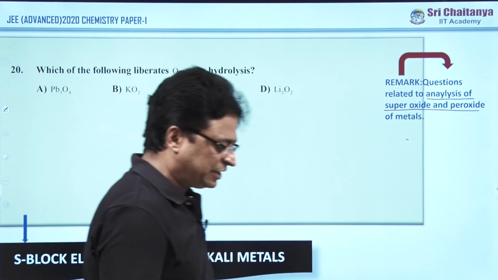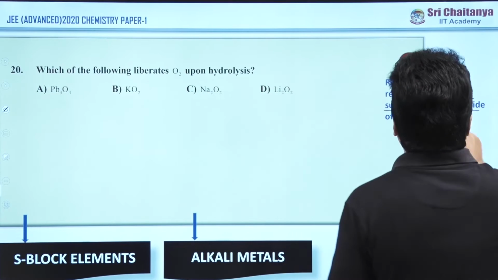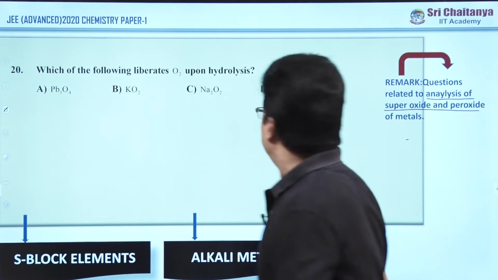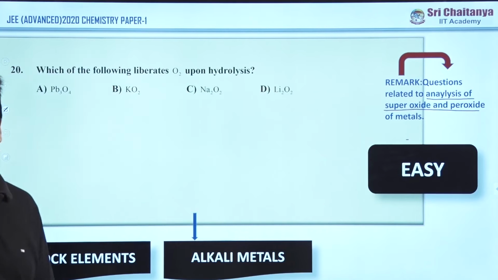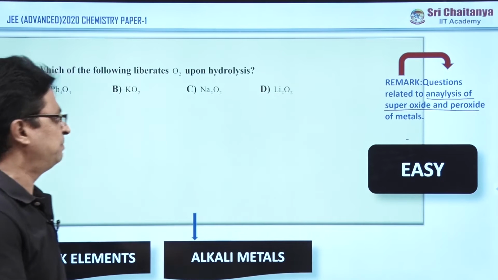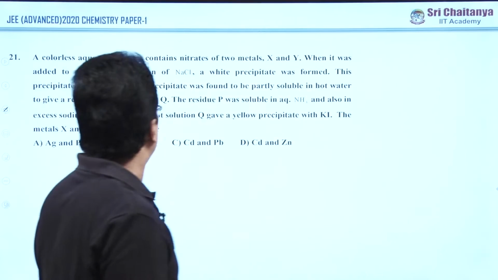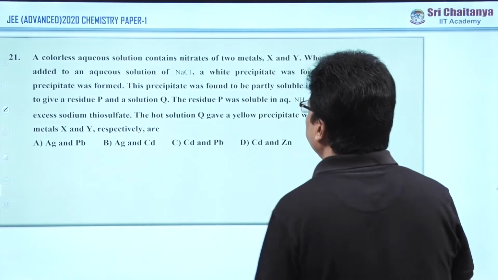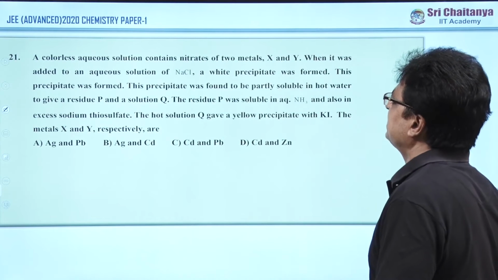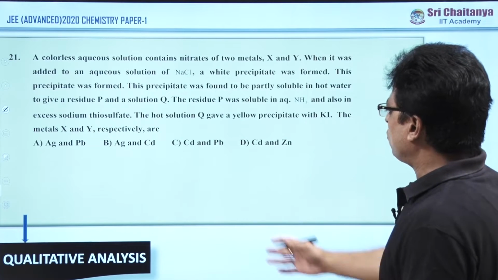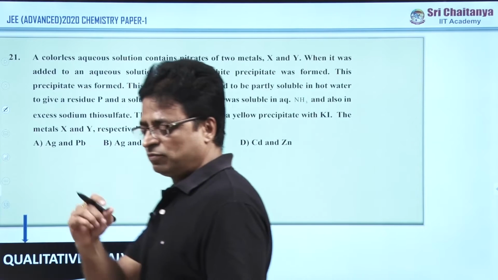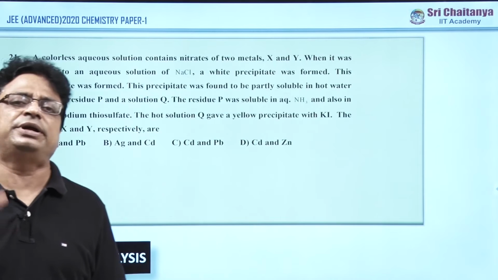Of course, it is a theoretical question, but they have concentrated on this particular area, and students consider it as what? A simple, straight question. Okay. Now coming to the third question in the straight objective first section, the topic is qualitative analysis, one of the most important areas in chemistry.